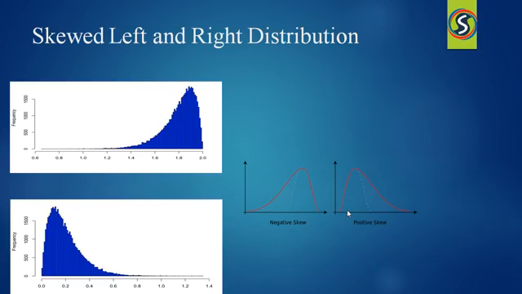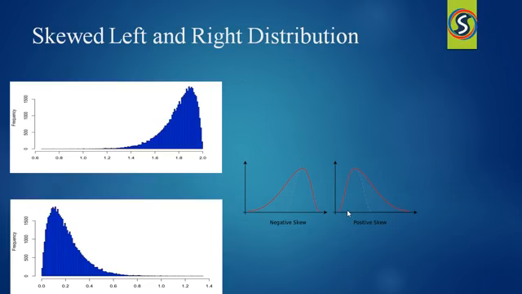Left instead refers to the left tail being drawn out and often the mean being skewed to the left of a typical center of the data. A left skew distribution usually appears as a right leaning curve.